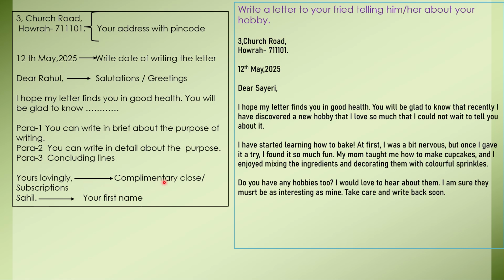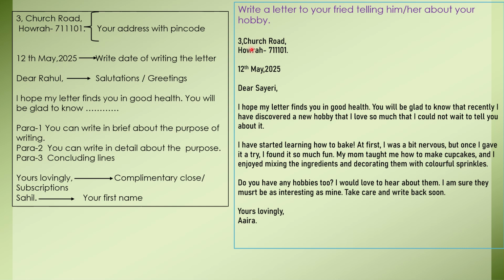After this comes the subscription or complimentary close. Simply we'll copy this: Yours lovingly. Y should be capital, l should be small. So, yours lovingly, and then your first name, only the first name for an informal letter. For example, this letter is written by Ira. So Ira is writing this letter to Shairi. That's why, yours lovingly, Ira, and your letter is finished.